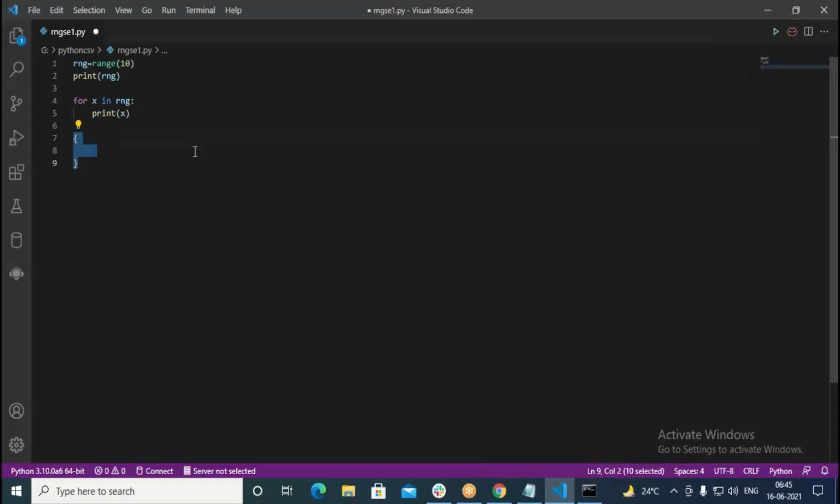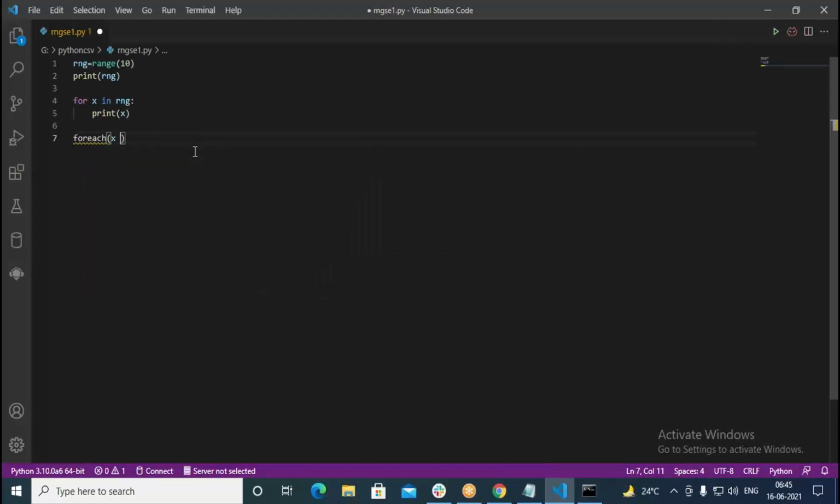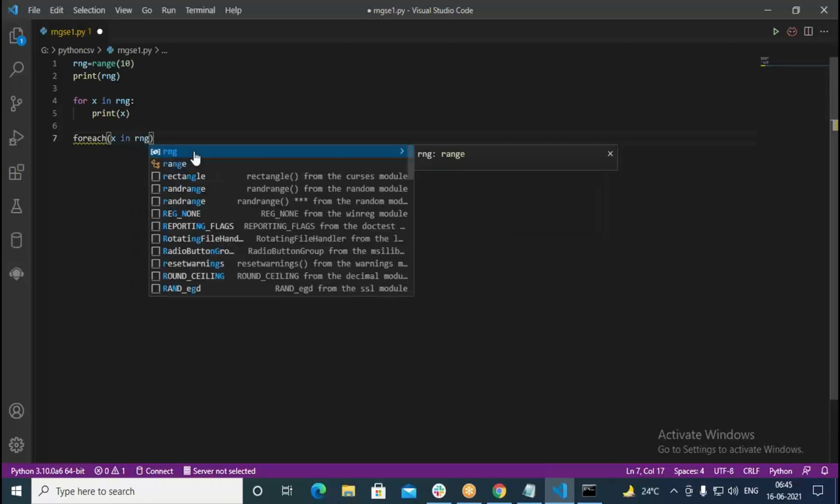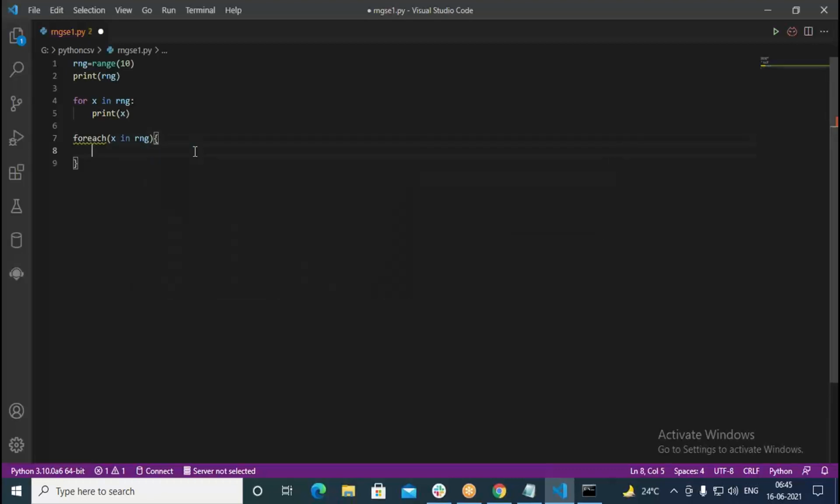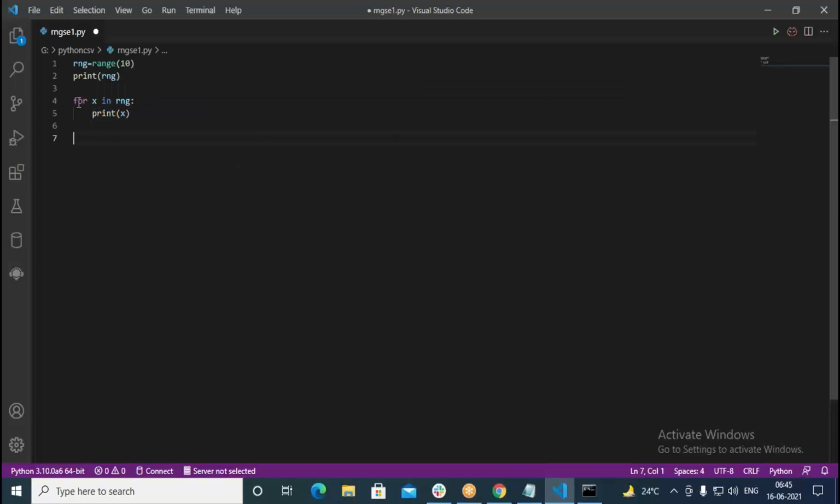Let me put the same code as you would write it in the Java language, for example. You write for each x in RNG, and then we put curly brackets like this. So here scope is defined using curly brackets. This is called a scope in the Java language. But when you work with Python, the scope is defined using indentation. So the indentation is saying the scope. So this is a for loop. As long as there are values in the range for x, it's going to print continuously. So the loop is working here.